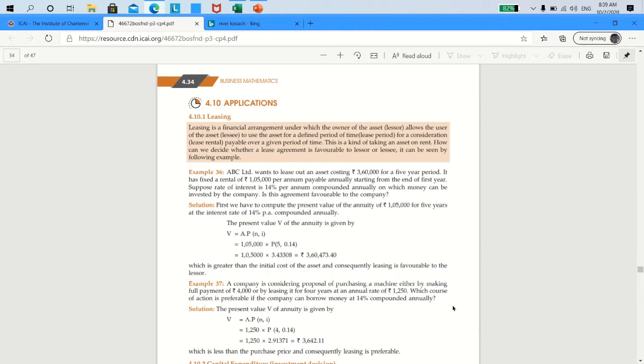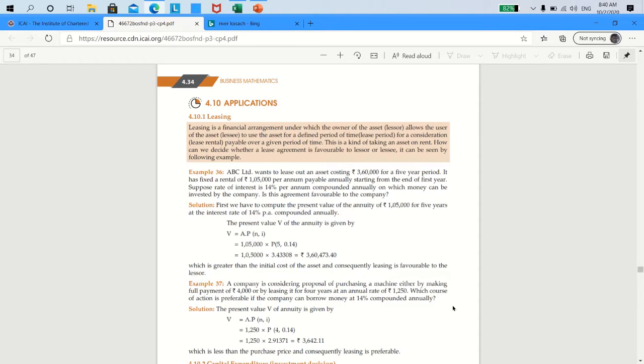Be very clear. Buying involves you investing 10 lakhs today itself, meaning it is PV today. Therefore, if the question states you are supposed to pay lease rental of 3.5 lakhs for the next 5 years, then you are supposed to find out the PV of annuity regular, because 3.5 lakhs is paid at the end of first year, 3.5 lakh at the end of second year, 3.5 lakh at the end of third year, 3.5 lakh at the end of fourth year, and 3.5 lakh at the end of the fifth year.